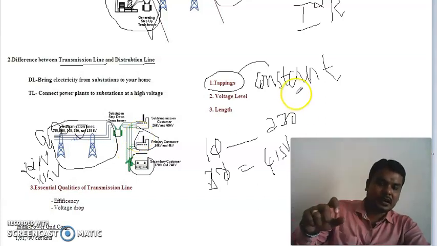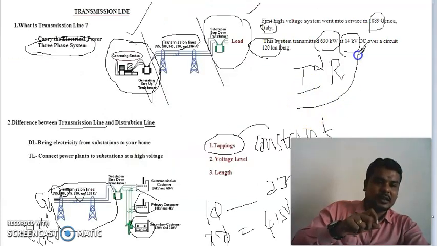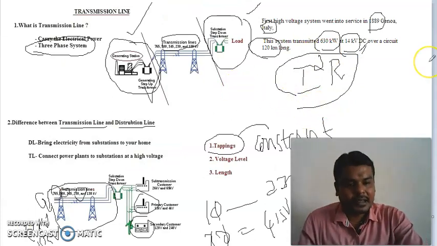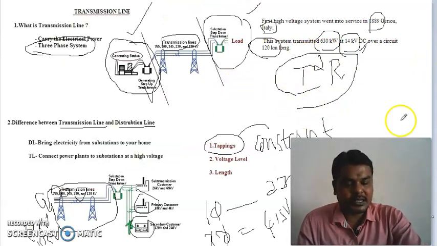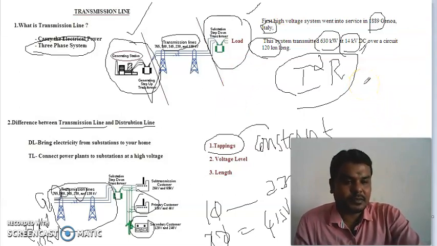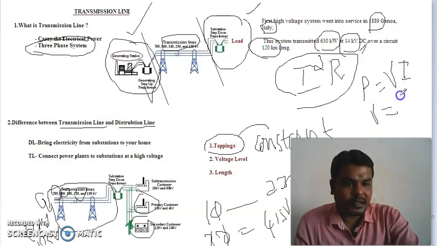Through the entire long distance we will have an I square R loss. So we have to reduce this loss. For that, we are increasing the voltage level. The voltage and current relationship in terms of power is P equals VI, and V equals P by I.